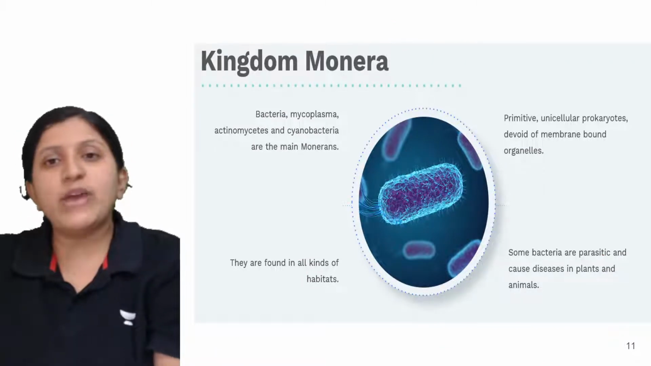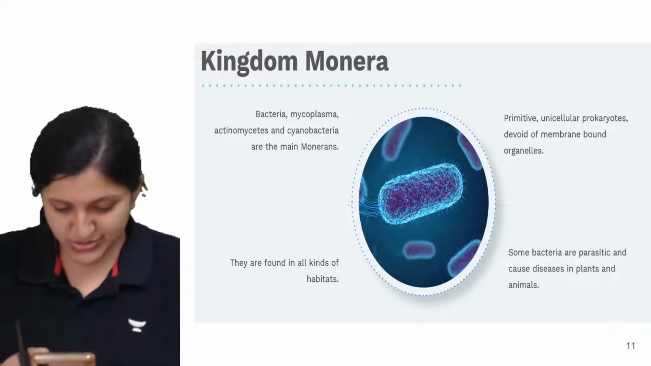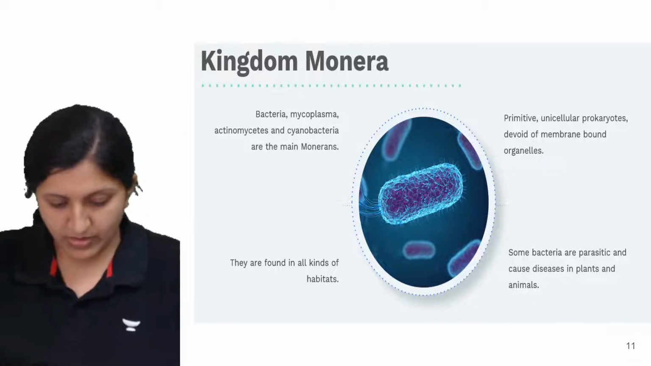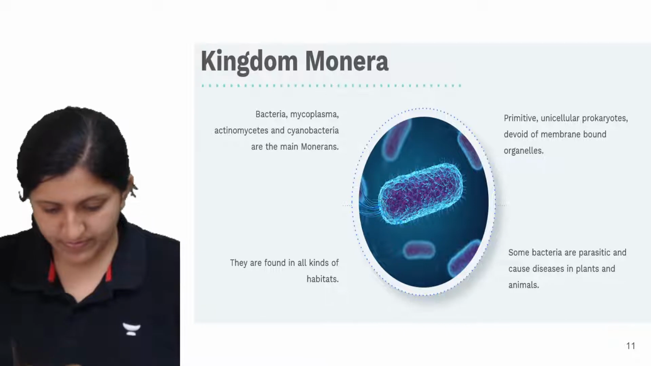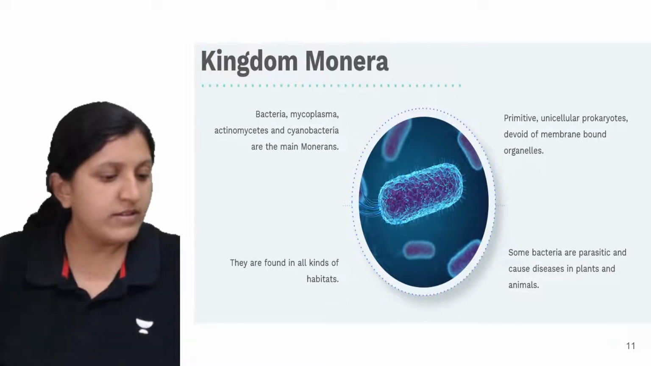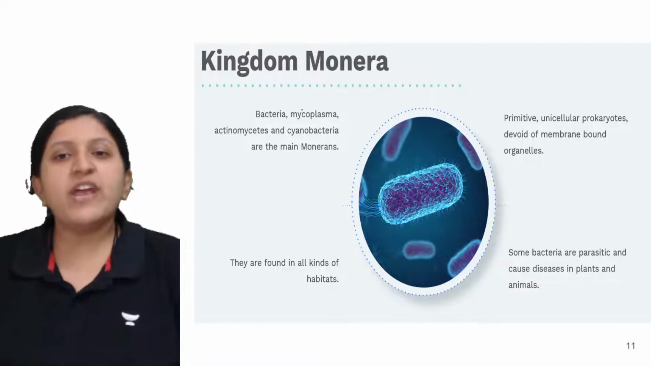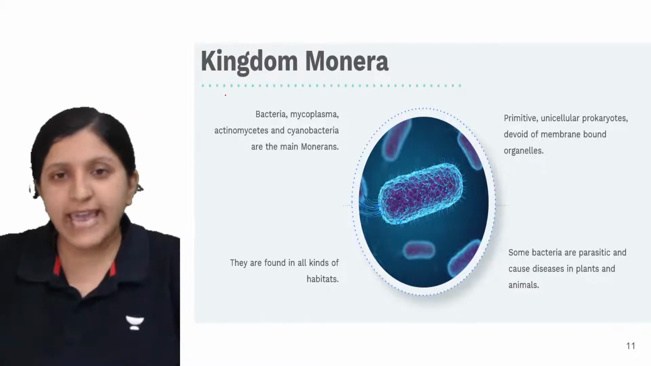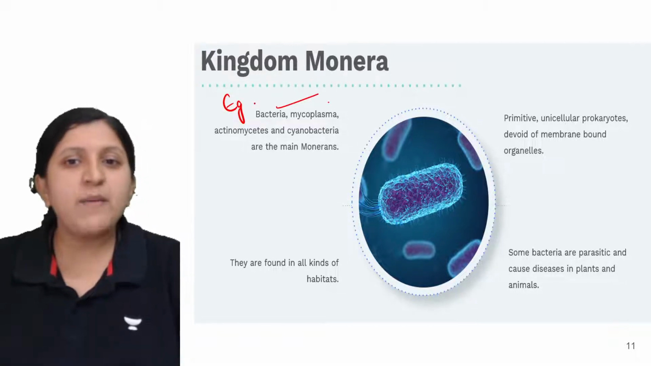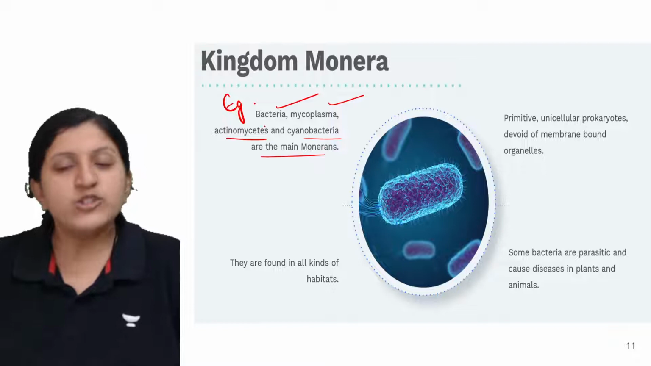Okay, so let's just have a look at the kingdom Monera. So Kingdom Monera, when we mention it, these are the examples: bacteria, mycoplasma, actinomycetes, cyanobacteria. So these are the main monerans there.